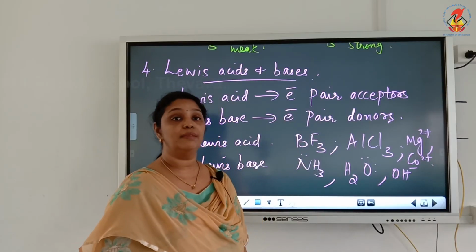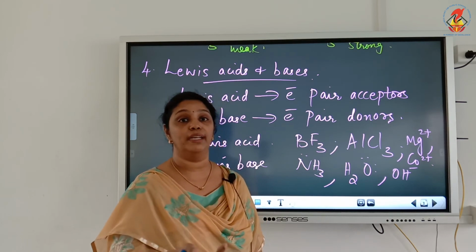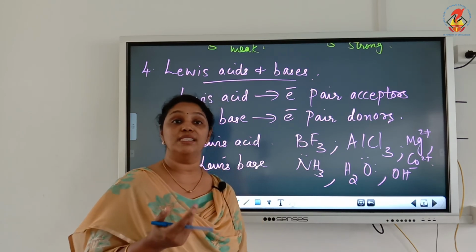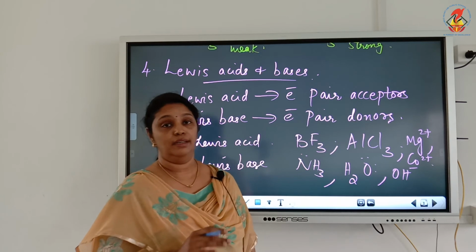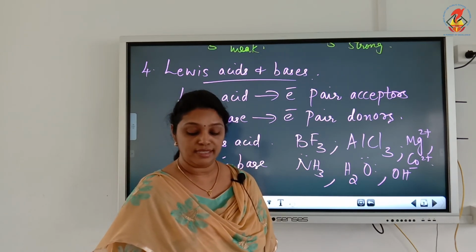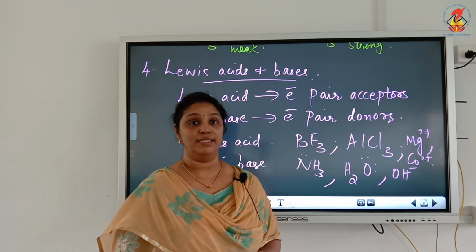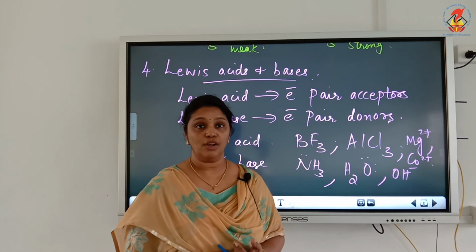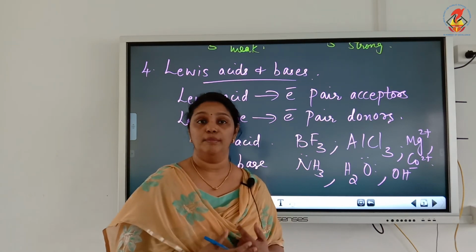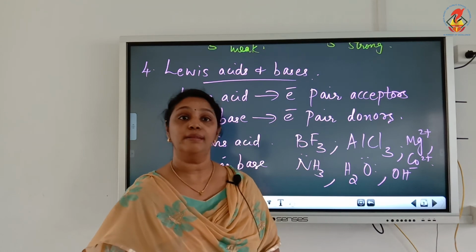So Lewis acids are electron pair acceptors and Lewis bases are electron pair donors. Usually Lewis bases have a lone pair on the central atom. So these are the 4 important concepts of acids and bases: the classical concept, the Arrhenius concept, the Bronsted Lowry concept, and lastly the Lewis concept.